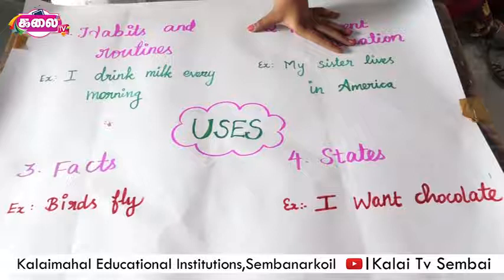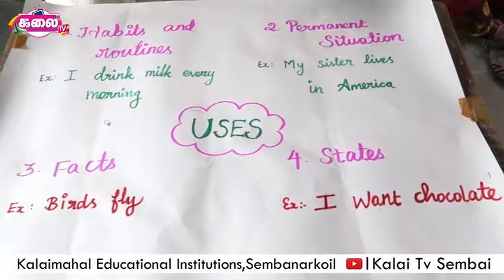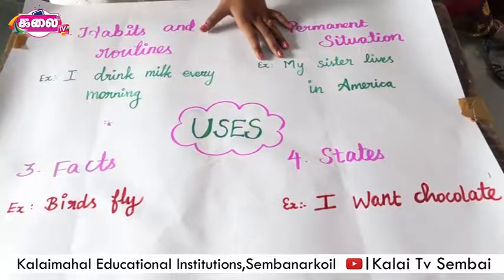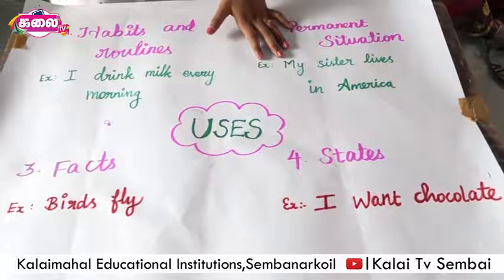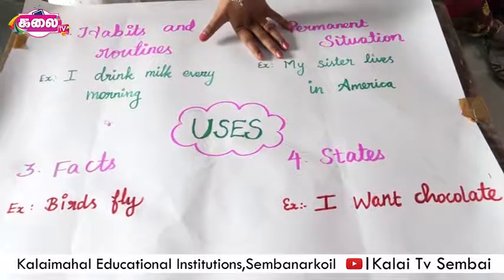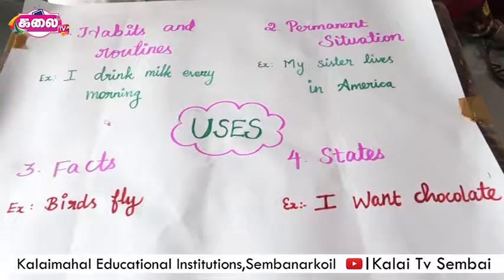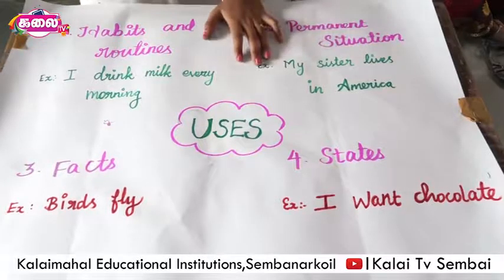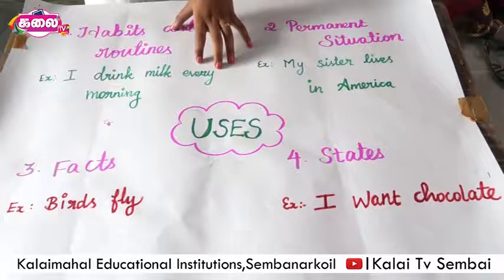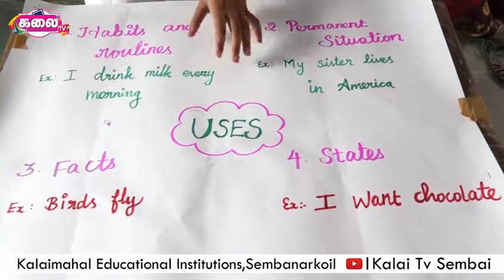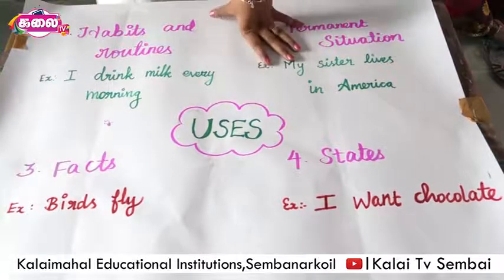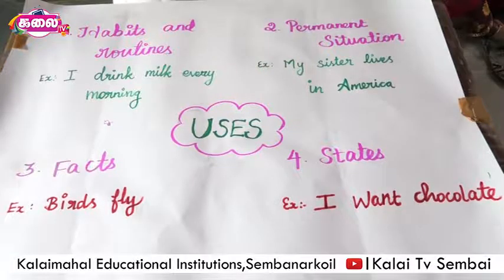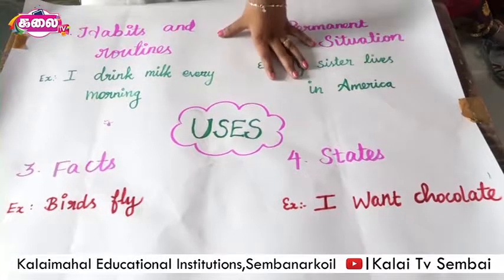When we talk about habits or routines, we normally use these kinds of expressions. The word every, for example, is a very common phrase, like every morning, every afternoon, every day, every week, every month, etc. I said I drink milk every morning. You can also use prepositions like on, in. That is, Nila visits her parents on weekends. Apart from these expressions, we also have frequency adverbs. For example, Sri usually has dinner at 8:30 p.m. The word usually is a frequency adverb. And remember, when we talk about habits or routines, we don't use continuous or ing forms.